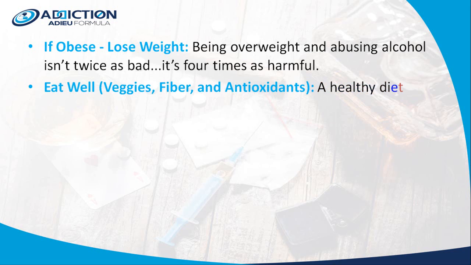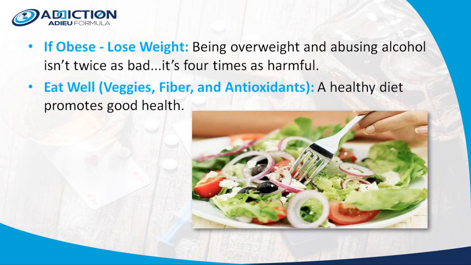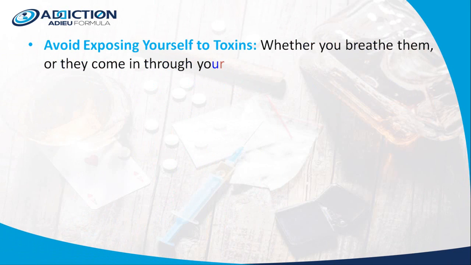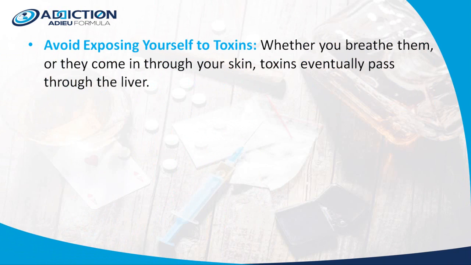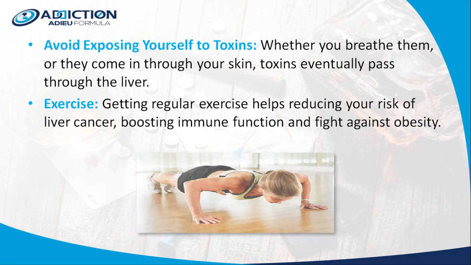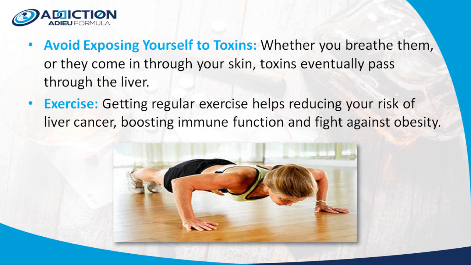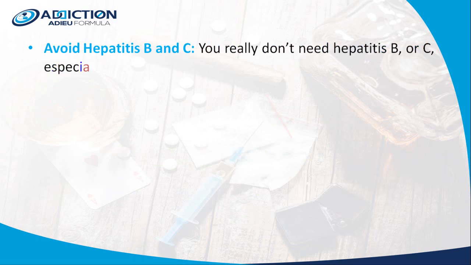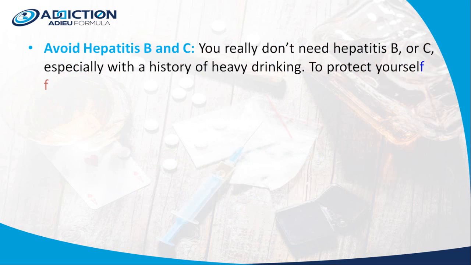Eat well: veggies, fiber, and antioxidants. A healthy diet promotes good health. Avoid exposing yourself to toxins. Whether you breathe them or they come in through your skin, toxins eventually pass through the liver. Exercise. Getting regular exercise helps reduce your risk of liver cancer, boosts immune function, and fights against obesity. Avoid hepatitis B and C. You really don't need hepatitis B or C, especially with a history of heavy drinking.